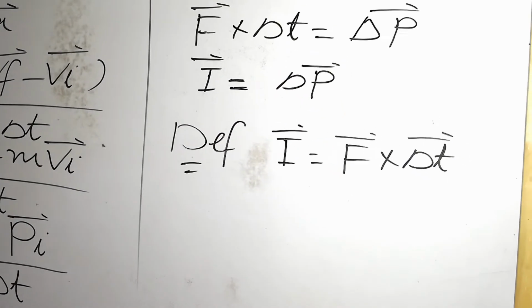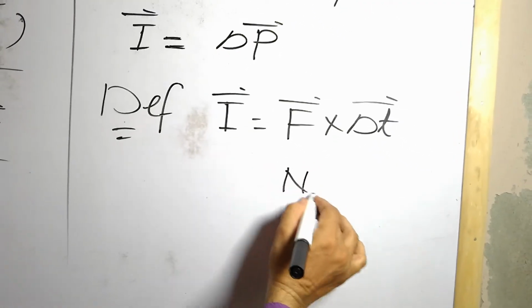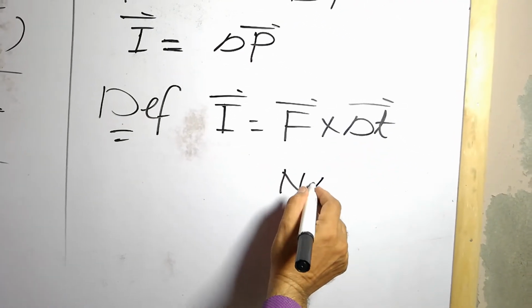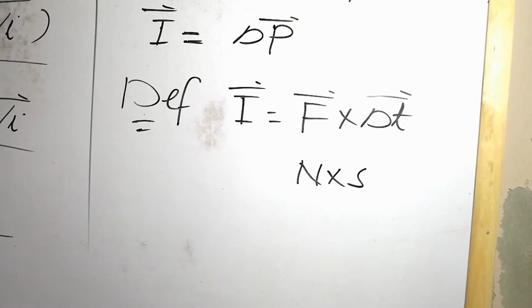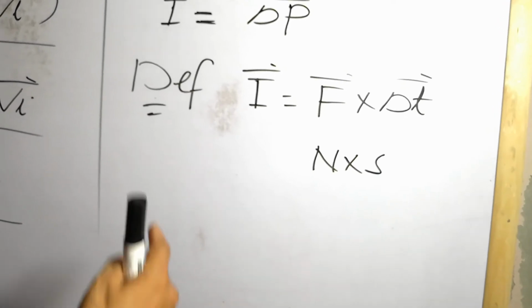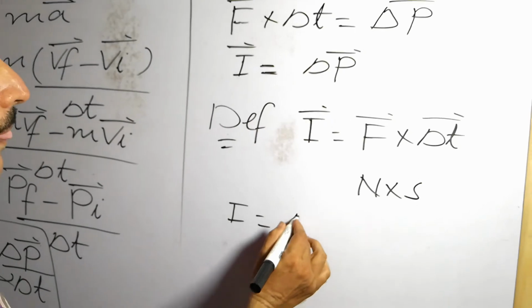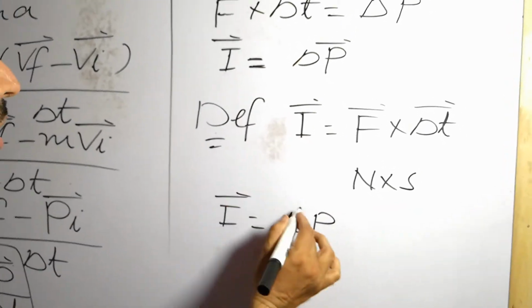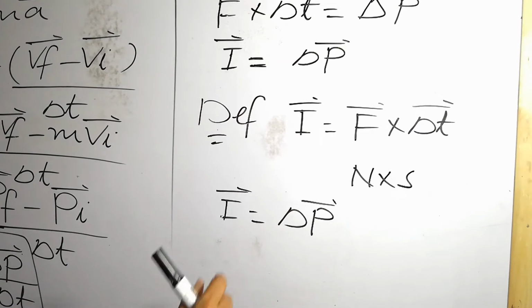Now come to its units first. The SI unit of force is Newton. The SI unit of time is the second. So its SI unit is Newton second, and it has the same unit as that of momentum. So I is equal to delta P. Impulse is a vector quantity and it is equal to the change in momentum.